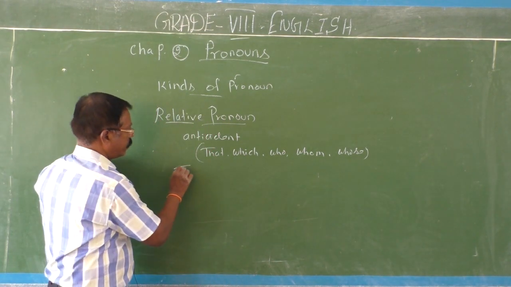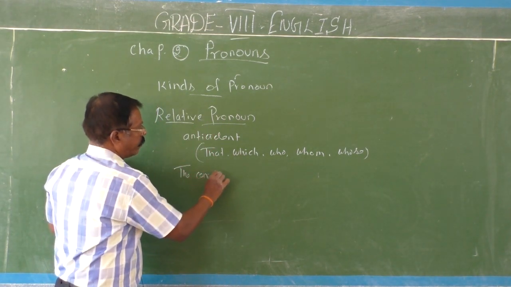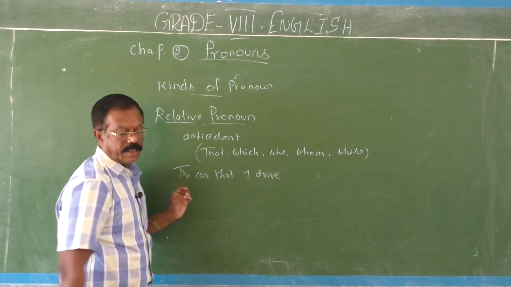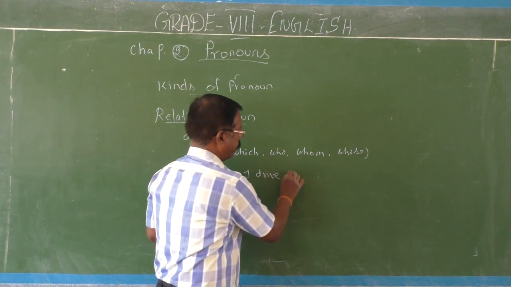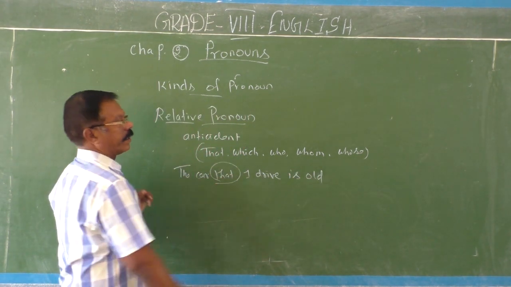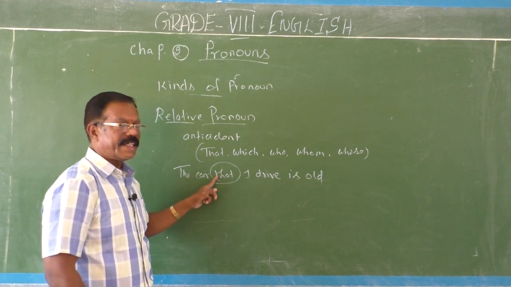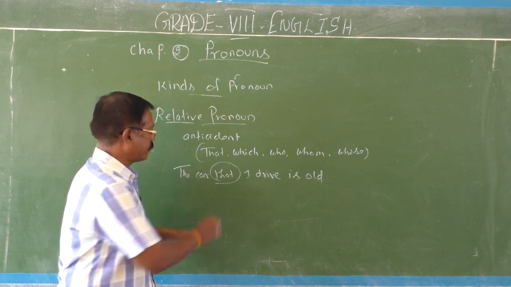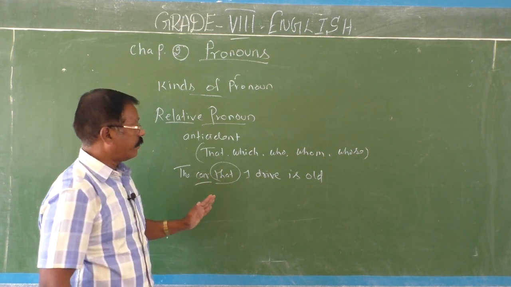The car that I drive is old. In the sentence, that is a relative pronoun. It just relates its antecedent. Which is the antecedent of this relative pronoun? That, here, car. So that car, which car?